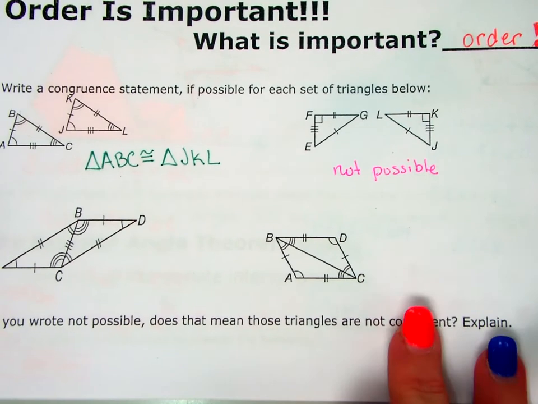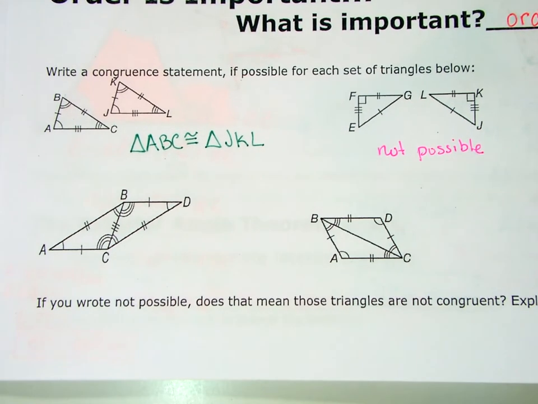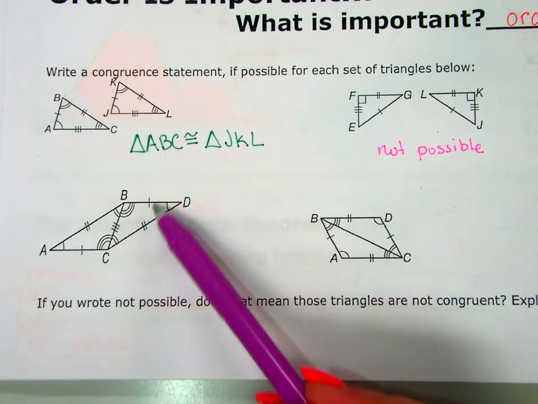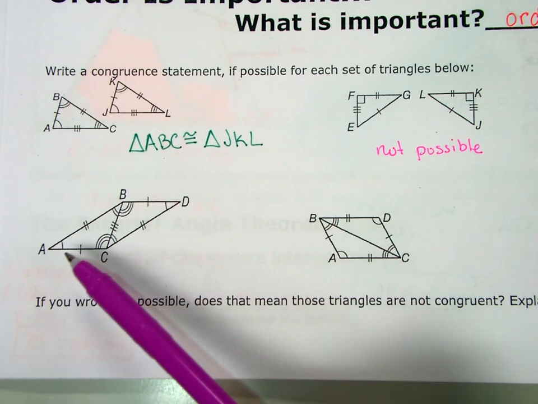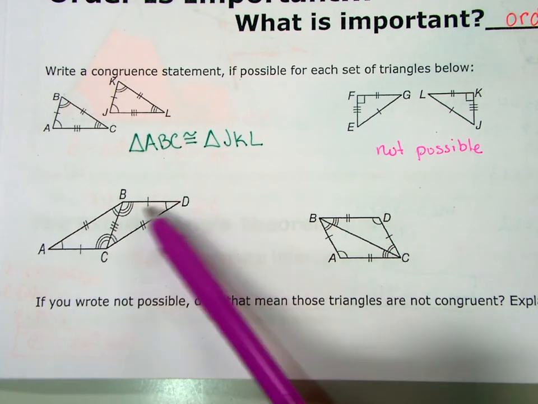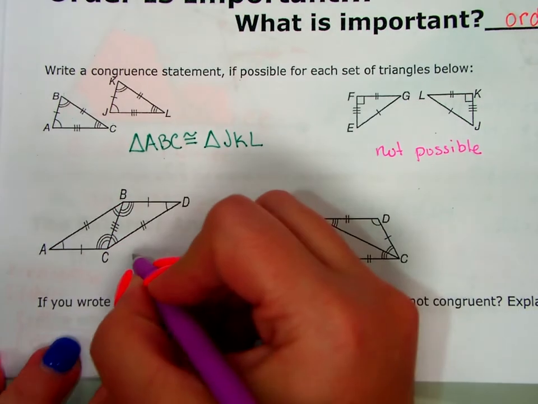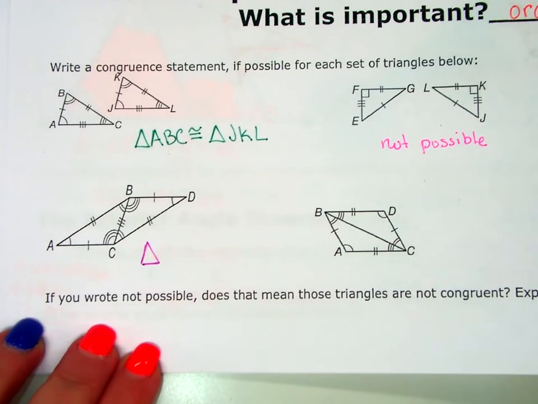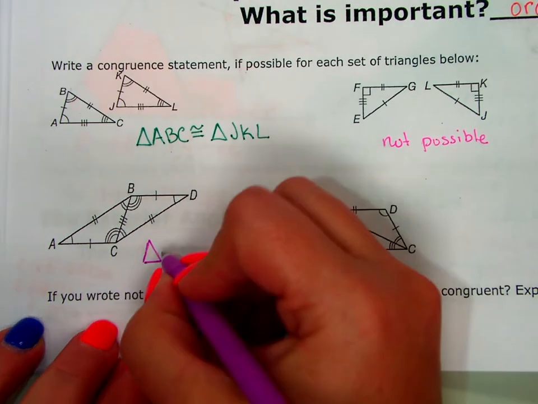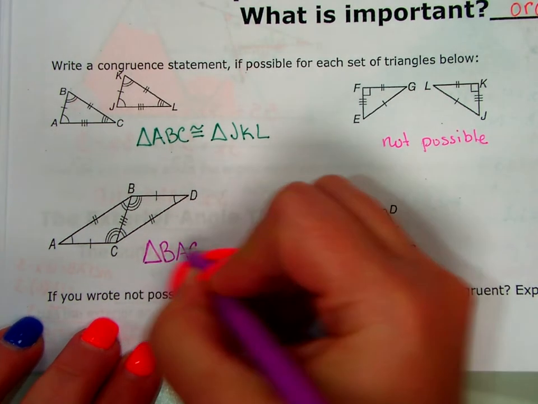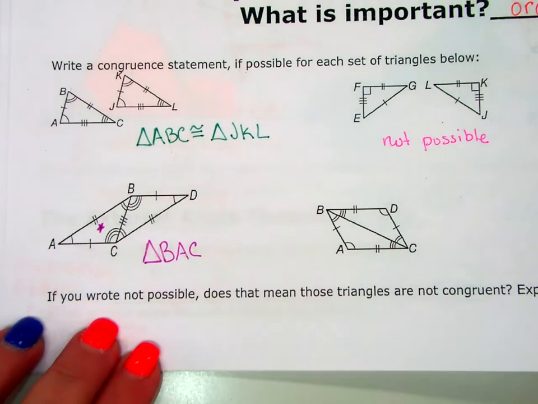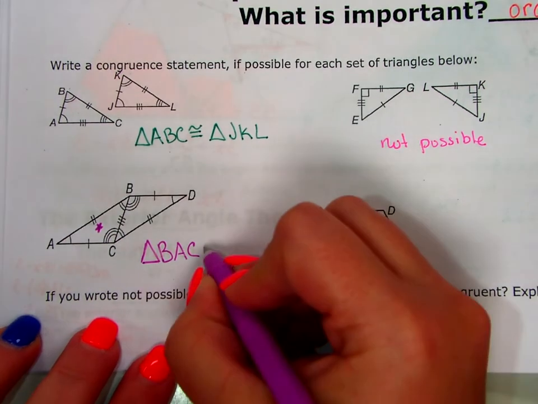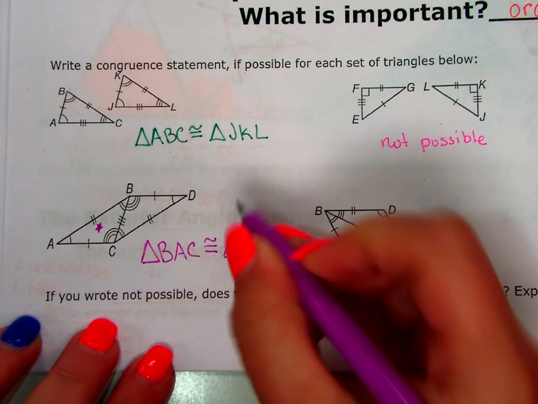All right, the next one, these two triangles, my left and my right triangle that are attached at BC, can we write a congruent statement for those? Yes. I can see all three tick marks, 1, 2, and 3. 1, 2, and 3. I can see all the arc marks, 1, 2, and 3. 1, 2, and 3, right? So I can say triangle. What do you want to call the first triangle? BAC? Yes. And we're starting on the left side then, if I go BAC, it is going to be congruent to triangle.